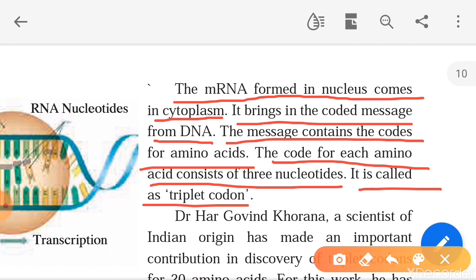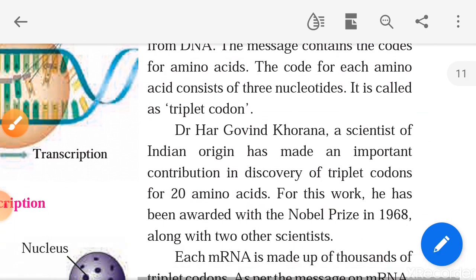The message is for amino acids, and that code consists of 3 nucleotides, therefore it is called a triplet codon. So the mRNA formed in the nucleus comes into the cytoplasm. It is formed in the process of transcription. It brings the coded message from DNA. The message contains the code for amino acids. The code for each amino acid consists of 3 nucleotides. It is called a triplet codon.